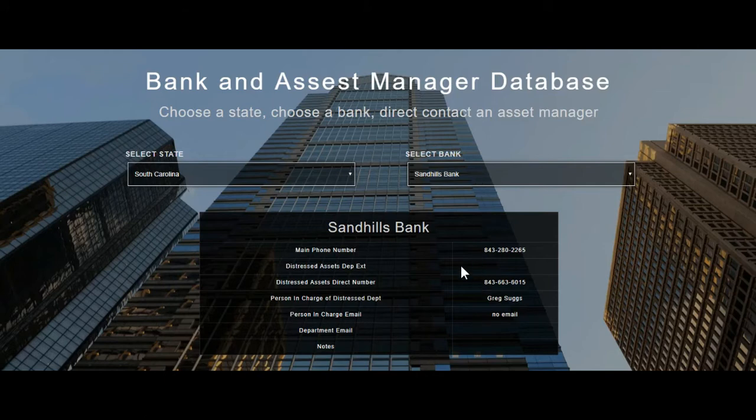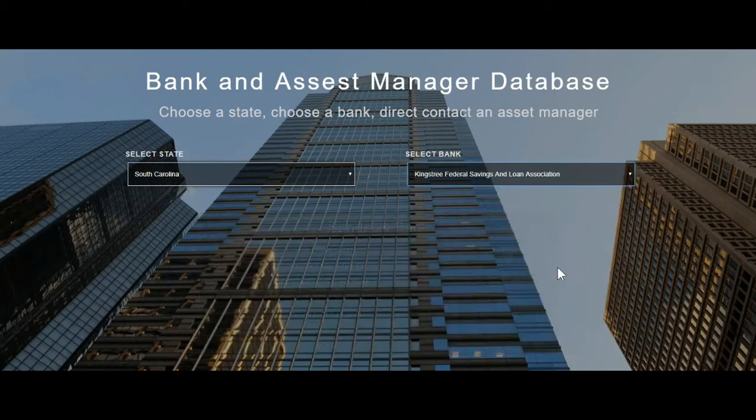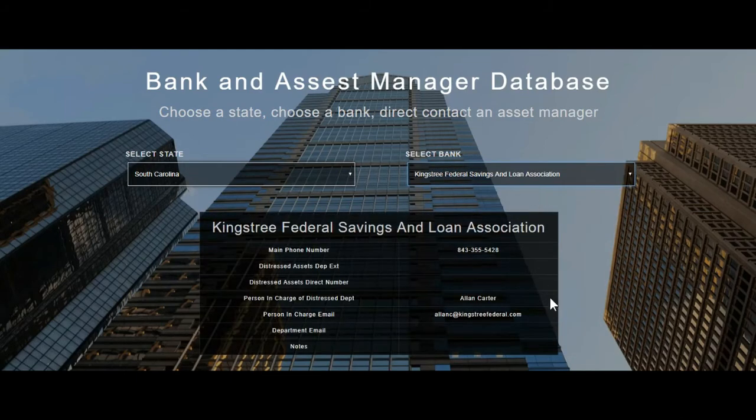You may not always see all the fields with data, because not all the banks will provide them. They may not have an extension, a phone number, or an email. But our goal here is to provide you with some information so you can contact the asset manager directly. Let me show you another bank here.